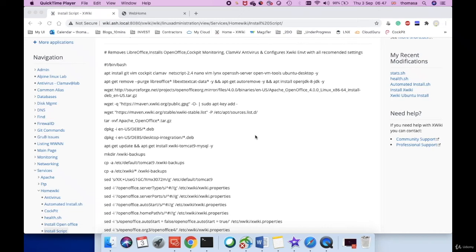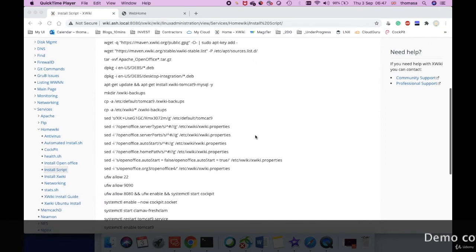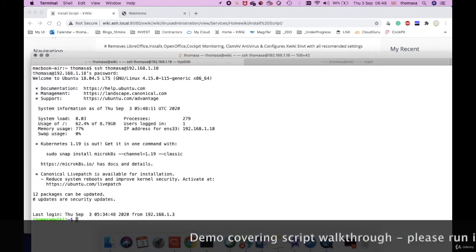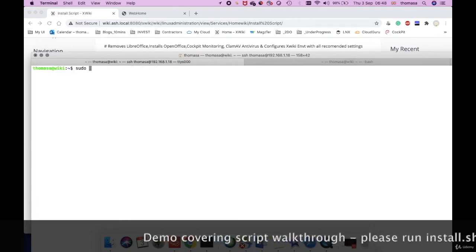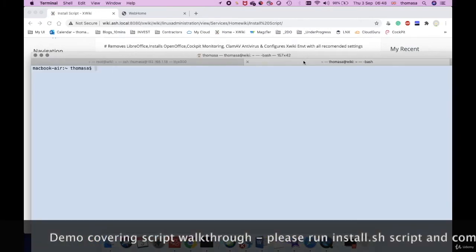The server has now been restarted. So let's now log into the server and verify the script did what it was supposed to do. I've opened up two terminals here. The first is to check the old configuration before the change, and then to compare it with what was actually changed in the backdrop. The first thing I do is to clear my screen and type sudo -i to switch into the administrator. And I'll establish one more session.